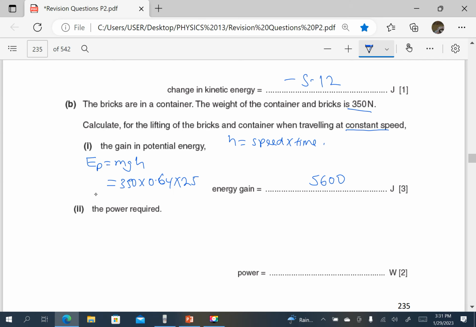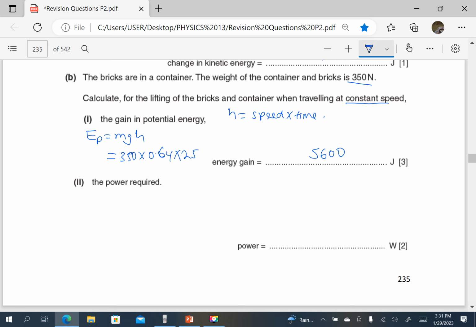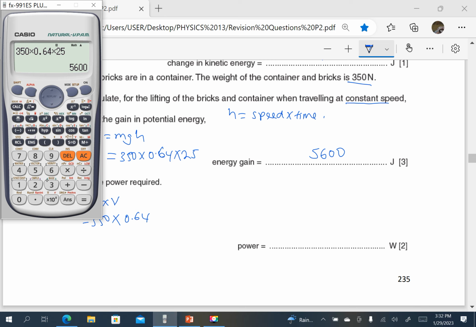Then the power required, of course, power is equal to force times velocity. We are doing work against 350 newtons, so the force is going to be 350, and the velocity is 0.64. So the power is going to be 350 times 0.64, which is 224.